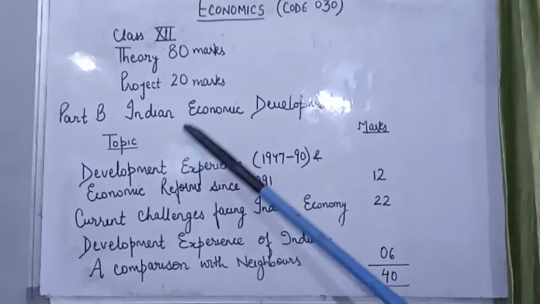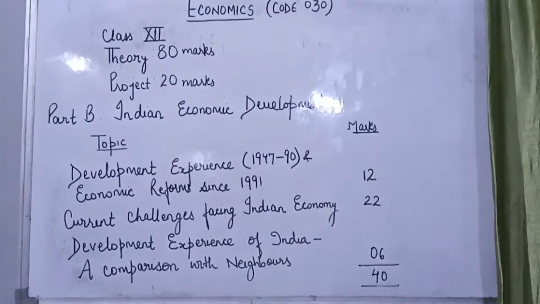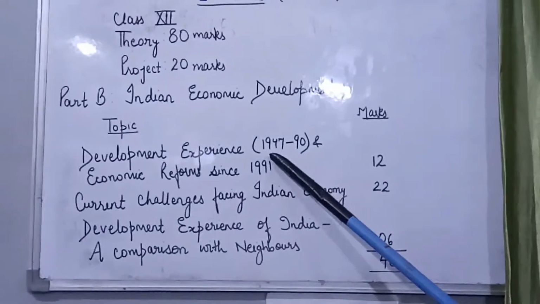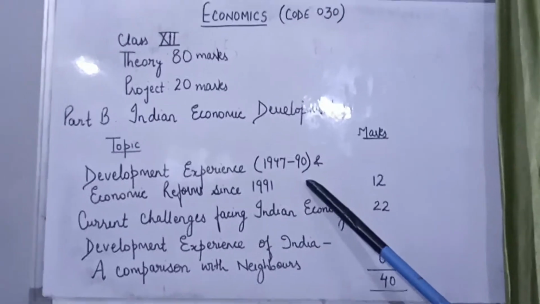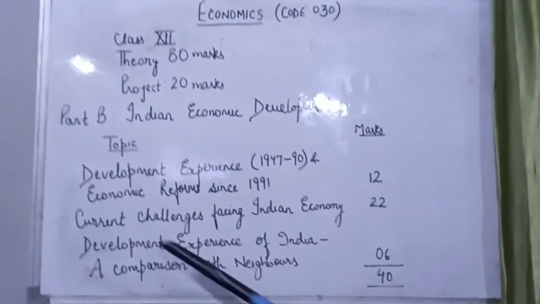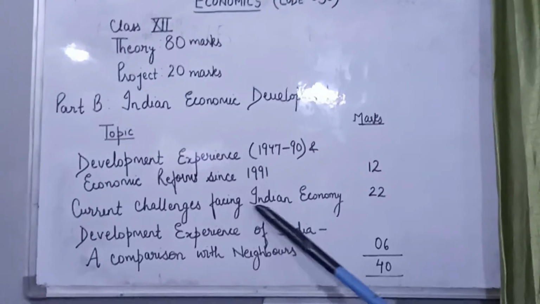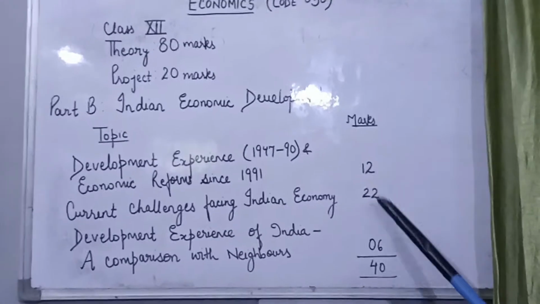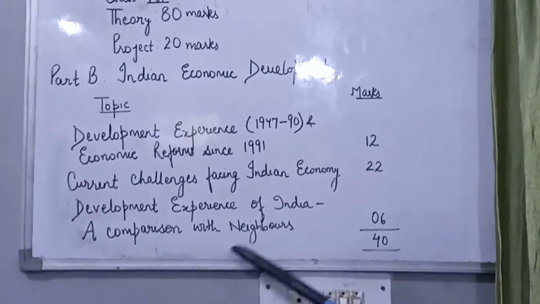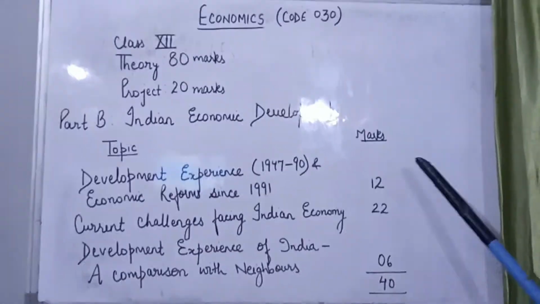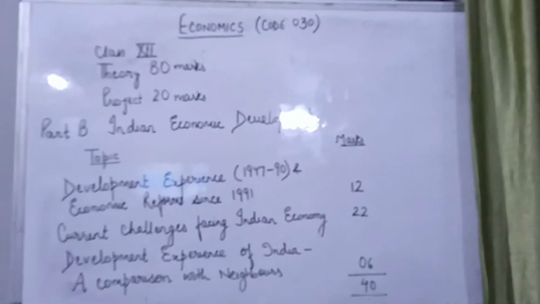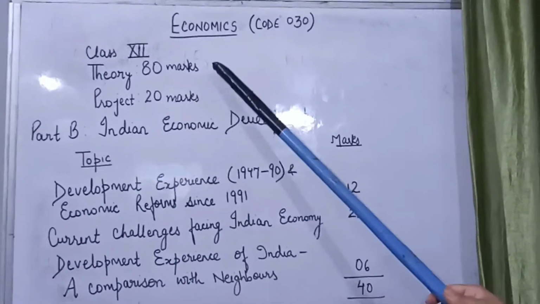Part B, that is Indian economic development, has 3 units. So the 6th unit will be development experience since 1947 to 1990 and economic reform since 91. This carries 12 marks. The 7th unit, that is current challenges facing Indian economy, carries 22 marks. And the last unit, that is development experience of India, a comparison with neighbors, carries 6 marks. So in totality, this again carries 40 marks. So part A is for 40 marks and part B is for 40 marks. That makes the theory for 80 marks.